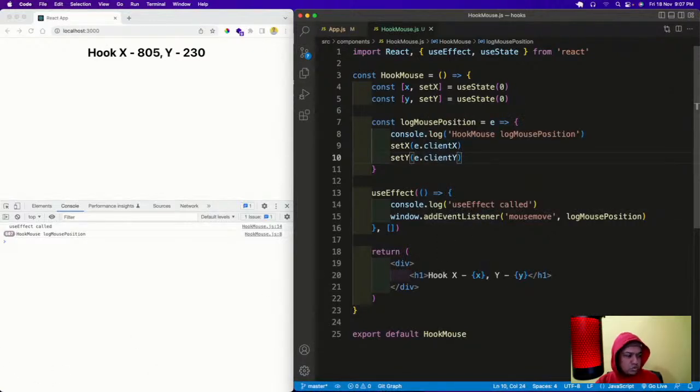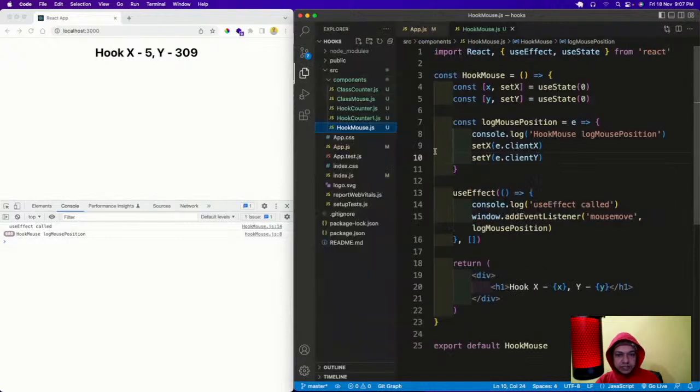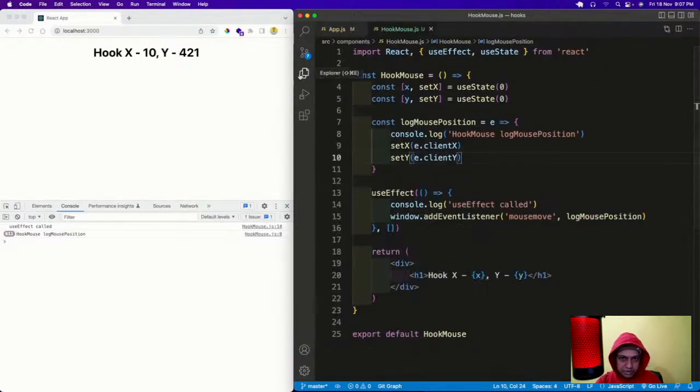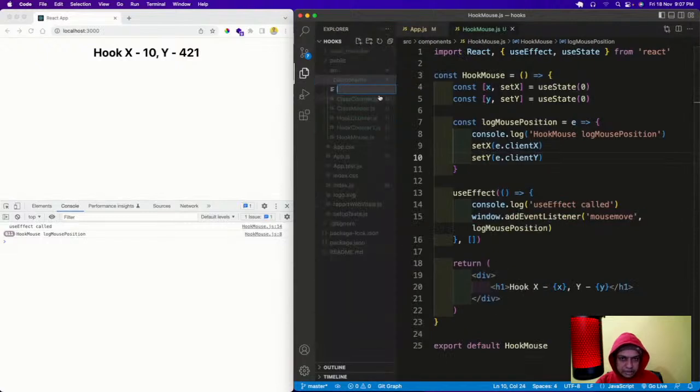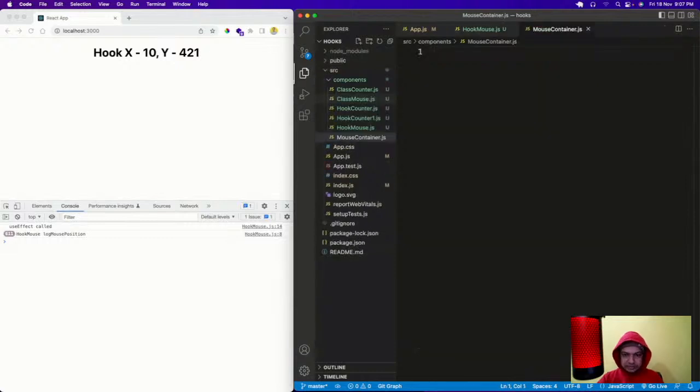Now we are going to do a use effect with cleanup, which is basically the component will unmount, which we have not learned in class based, but we are going to learn today. Okay, so for learning that, I am going to create a new component, and that component name will be mouse container dot js.